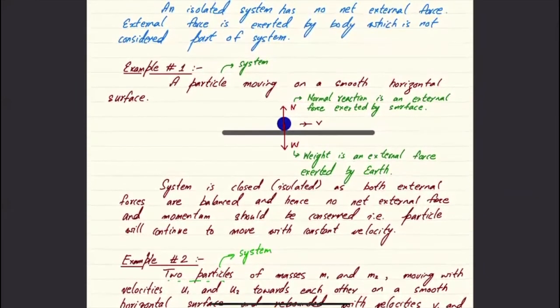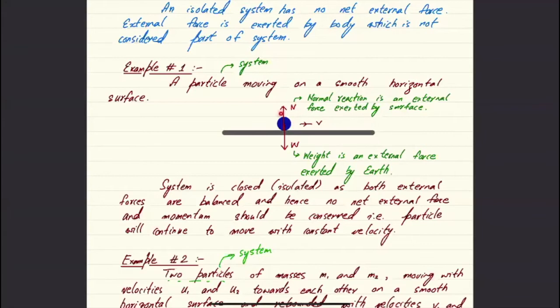Let's talk of one example in which a particle is moving on a smooth horizontal surface. There is no air resistance as well; I'm going to consider air resistance to be negligible in all of these examples. The particle is moving on a smooth horizontal surface. Then it would be acted upon by two forces.